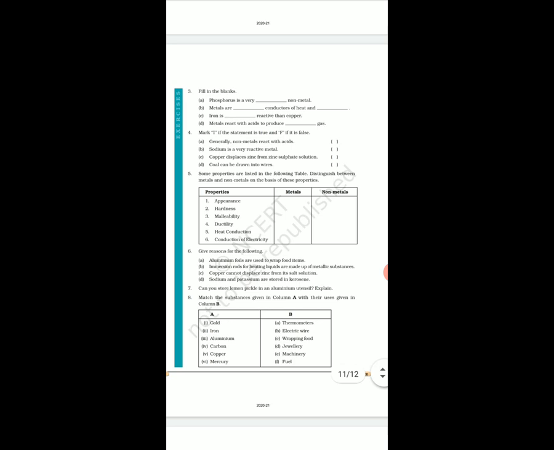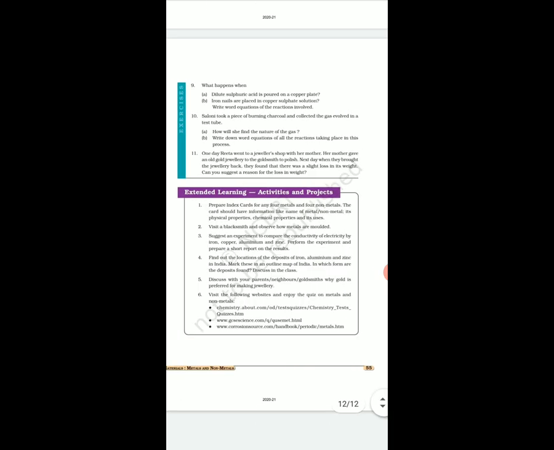Question number 10. Saloni took a piece of burning charcoal and collected the gas involved in the test tube. How will she find the nature of the gas? What will she do? By adding a few drops of water in the test tube and testing the solution with litmus paper, right?